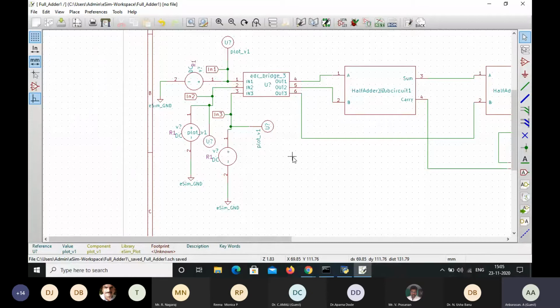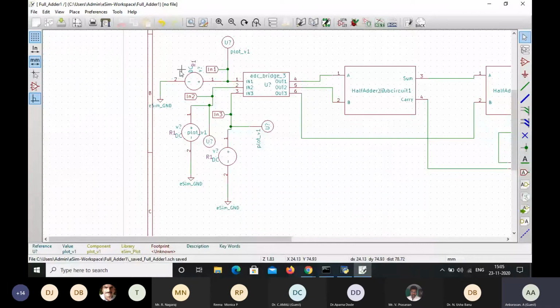So here, these are the connections that have to be made on the input side. Since here we are going to design the full adder circuit, which includes 3 inputs, A, B, and then C in. So first, this input 1 is the first terminal of the half adder bridge circuit, which is connected to the terminal 4.